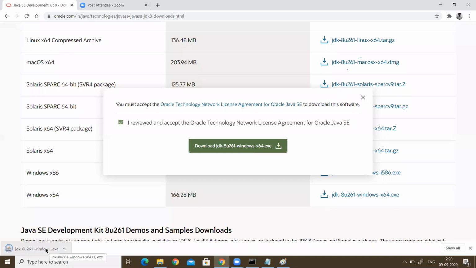Now after downloading this, just click on this. I have already installed it, but I will show you some steps. Next. When you click on this, it will ask like this. Click on yes.